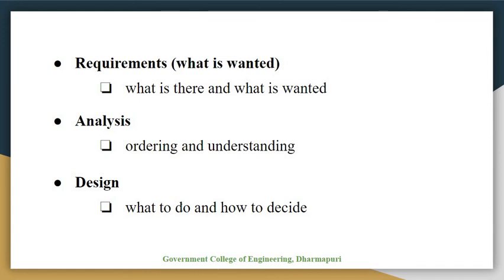The third one is design. It is a central stage where you move from what you want to how to do it. At this stage, the input from theoretical work is most helpful, including cognitive models, organizational issues, and understanding communication.